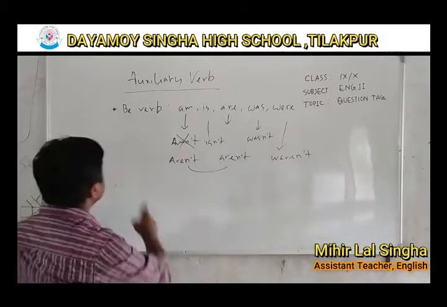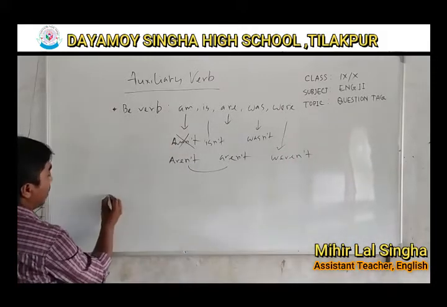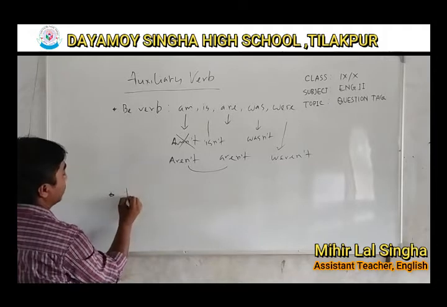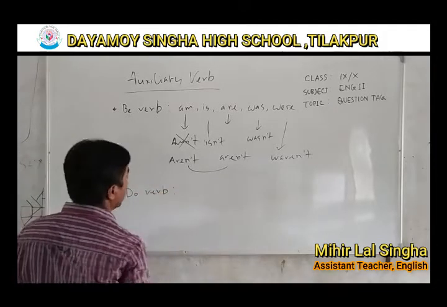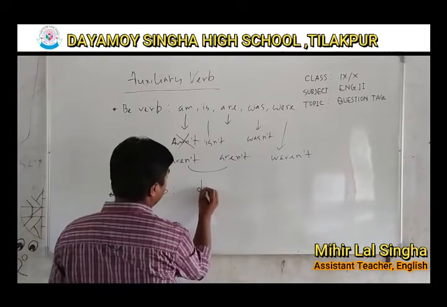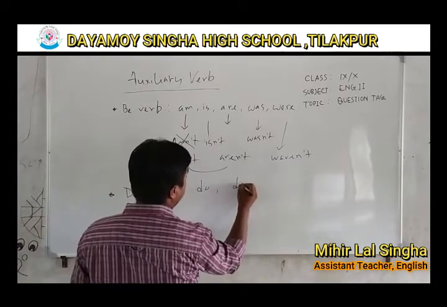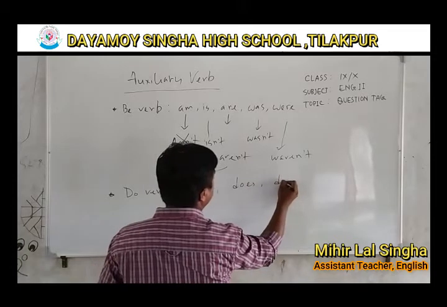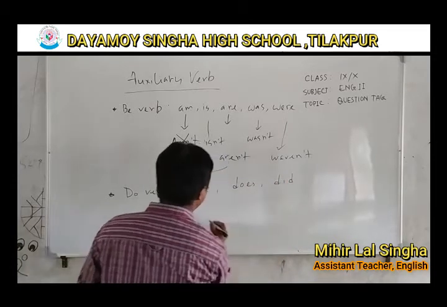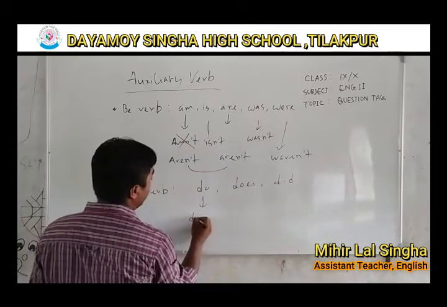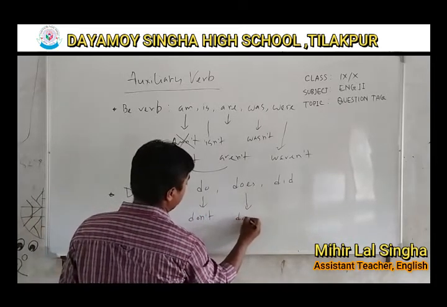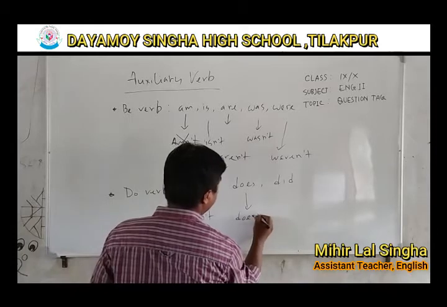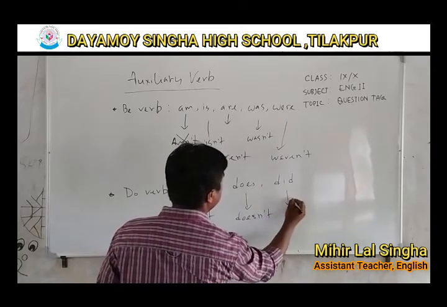Okay, so be verb. Now do verb. Who are they? Do, does, did. Okay, do, don't, does, doesn't, did, didn't.